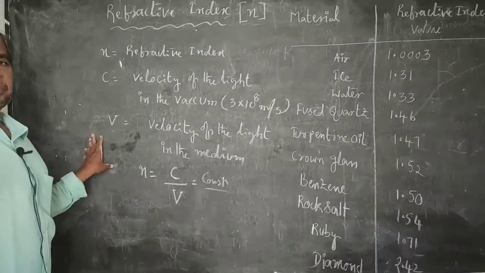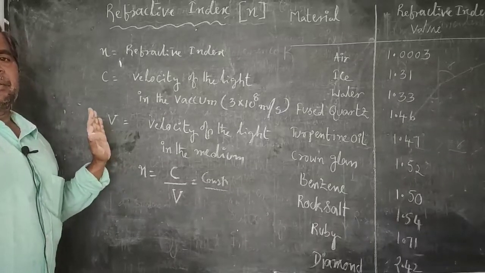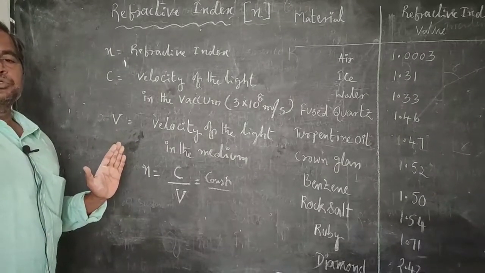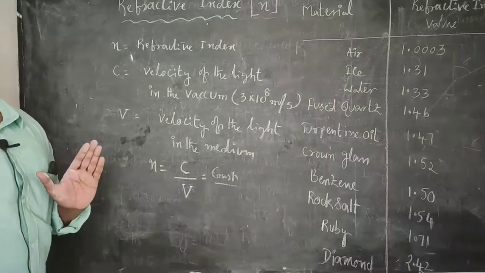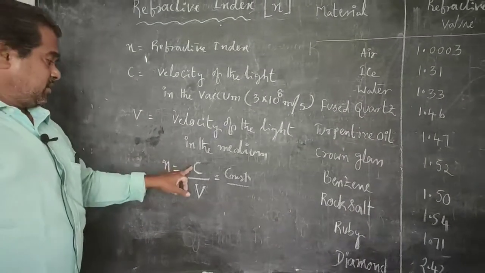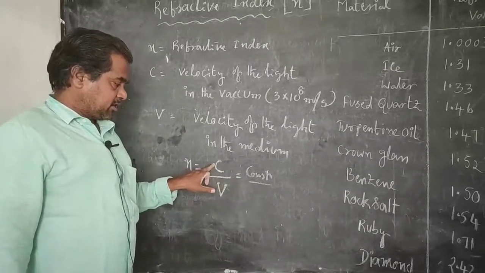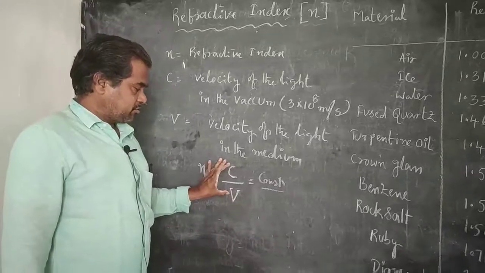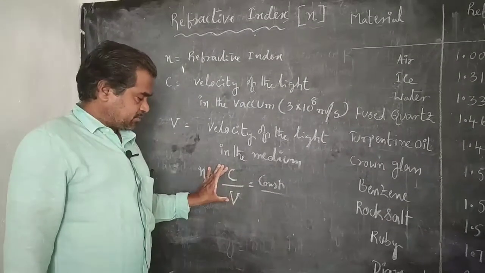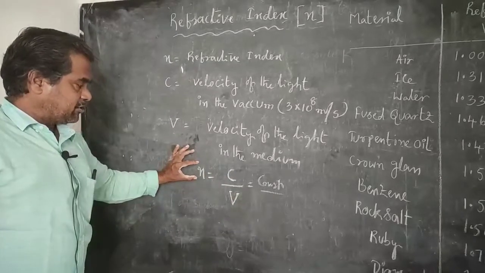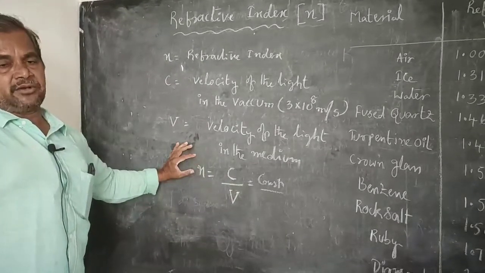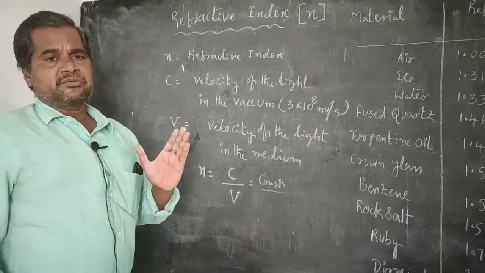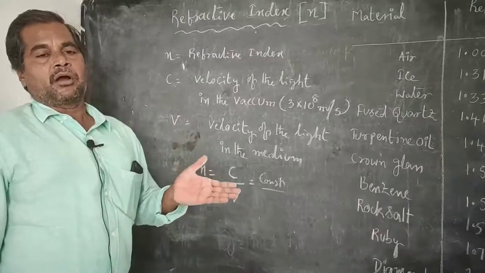If the refractive index of any transparent medium is more, that medium is treated as a denser medium, because the numerator value is constant. If the velocity of the light is more, the value of this fraction becomes less. For example, if we compare the refractive index of any two transparent mediums, in which one has a more refractive index value and the other has a less refractive index value,